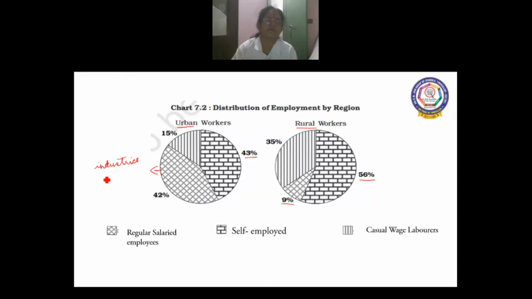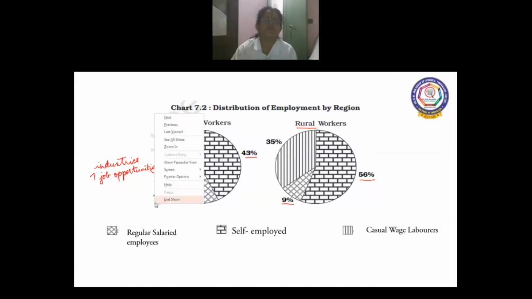So what happens? There is increased job opportunities. And that's the reason that in urban areas, 42% of the people are engaged in regular salary job. Whereas in rural areas, they don't have much job opportunities and very few percentage, only 9% are engaged in regular salary job. The next is the casual wage laborers.